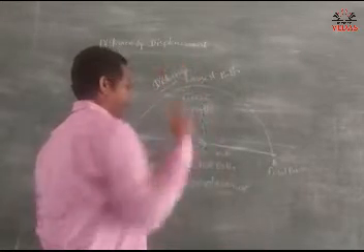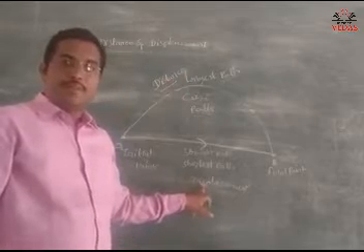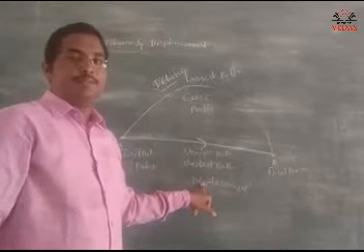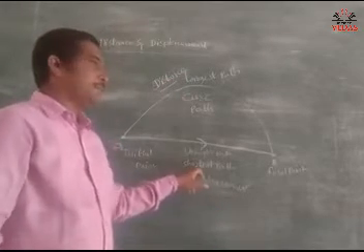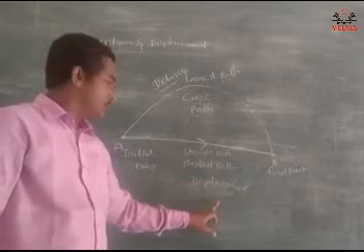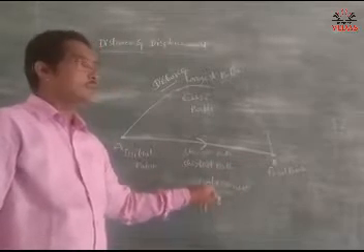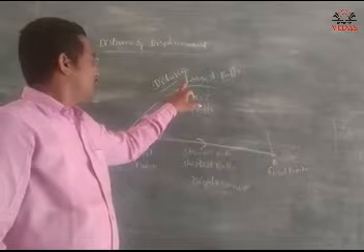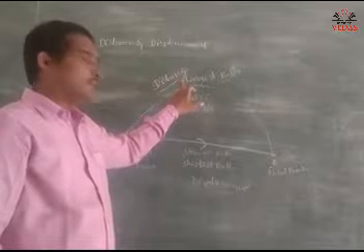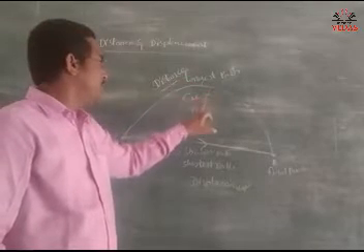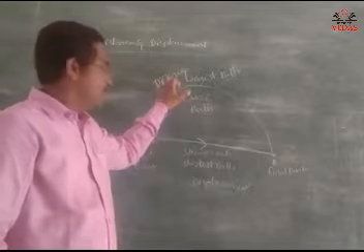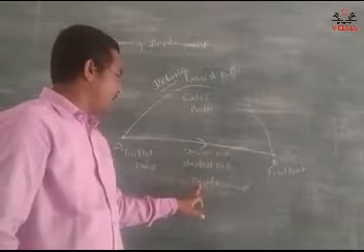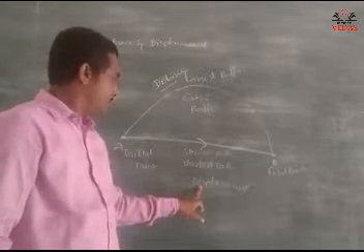Once again I am repeating. Displacement can be defined as the shortest path covered by an object. The longest path covered by an object is called distance. The shortest path covered by an object is called displacement.